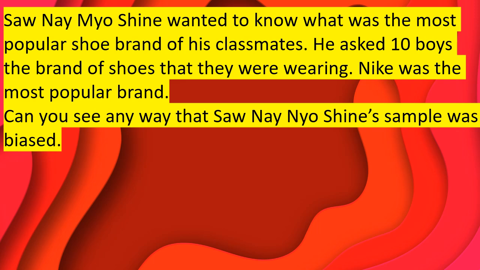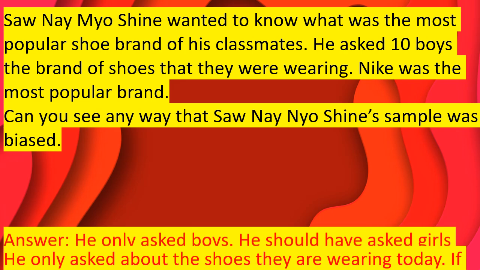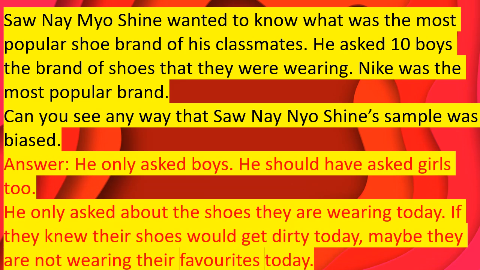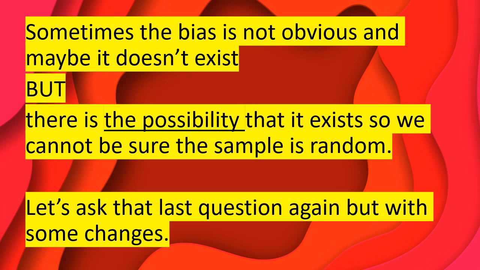And I'm going on to the answer now. Here we go. And the answer is he only asked boys. So he should have asked girls as well. And he also only asked about the shoes they were wearing today. So if, for example, they knew their shoes would get dirty today, maybe they were not wearing their favorites today. So it's possible that it was biased. Sometimes the bias is not obvious and maybe it doesn't exist, but there is the possibility that it exists, so we cannot be sure the sample is random.